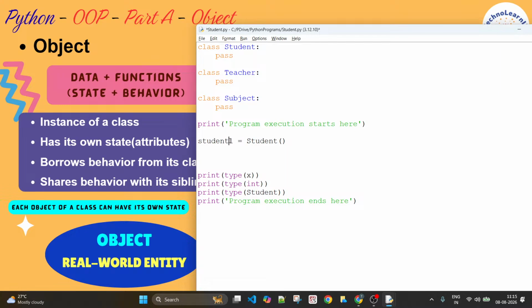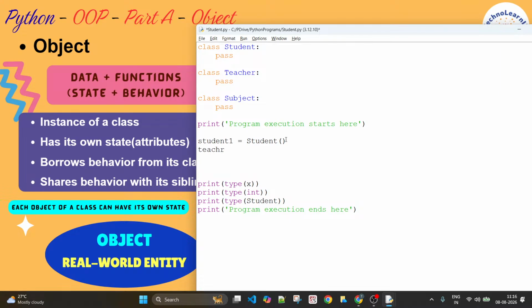So when I am going to create an object of this class, I need to use some object name here. You can say X also, you can say Y, you can say Z, anything. But if you have to make it an object to some class, what is that class I want to use here? Student. So Student, put braces here. How do I create an object of type class teacher?